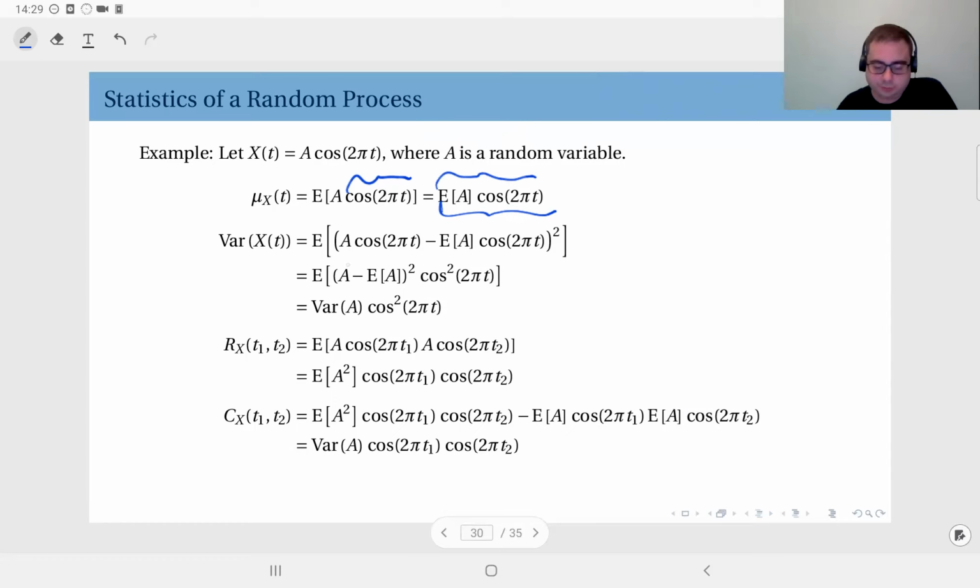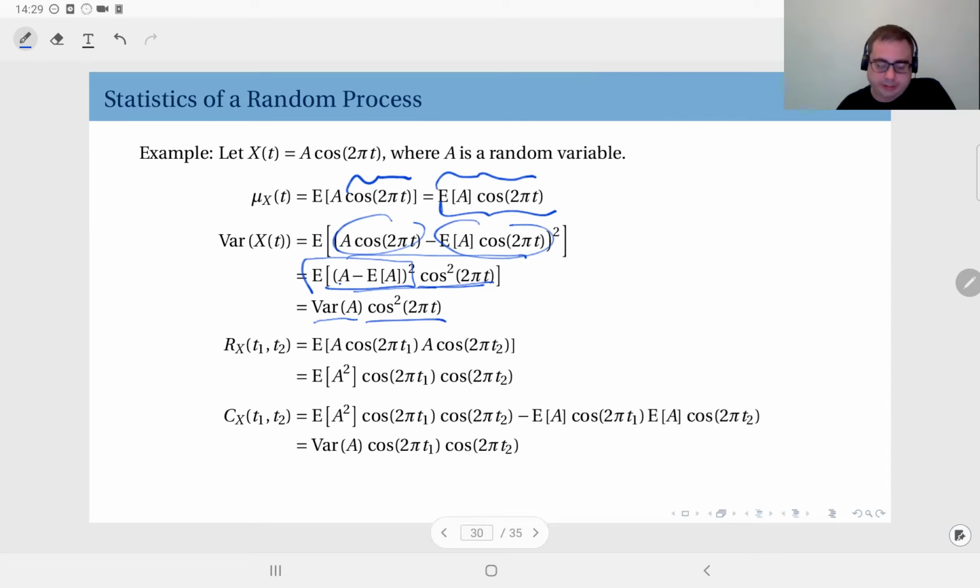The variance is defined in this way. This is the mean, this is the random process. And if you gather the cosine terms together, you get this. And the cosine term, again, is not random, so it can go out of the expectation. And what remains is the variance. So you have variance of a times cosine square 2 pi t.